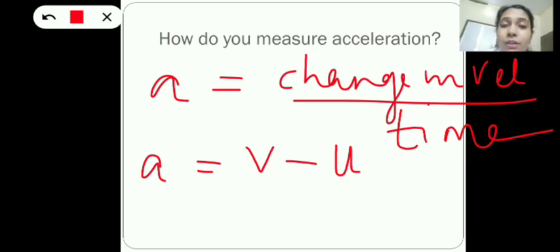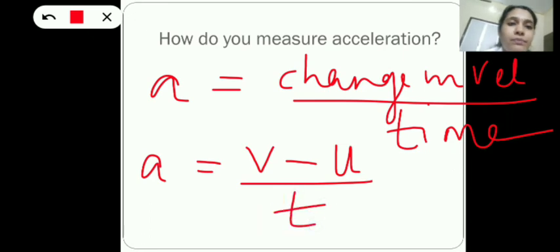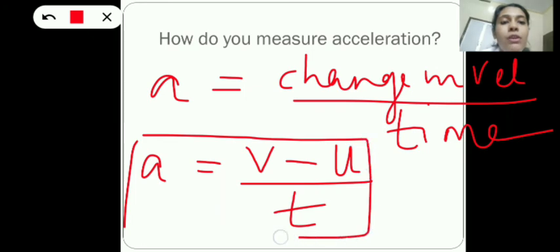Initial means the velocity possessed by the object initially. Final velocity means the velocity possessed by the object finally. So change in velocity means v minus u, divided by time t. So this is the expression to find out acceleration.